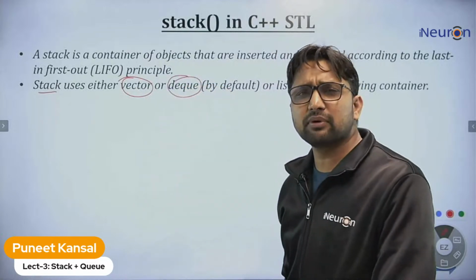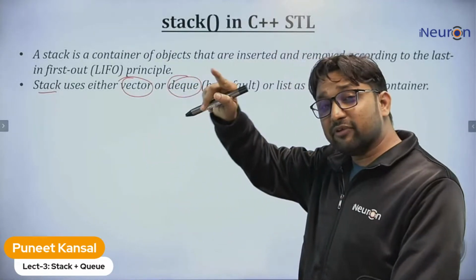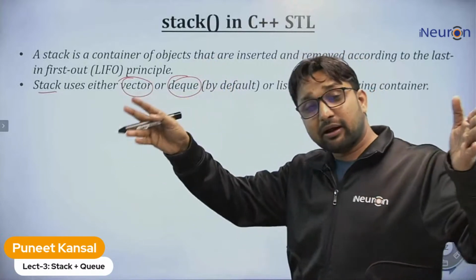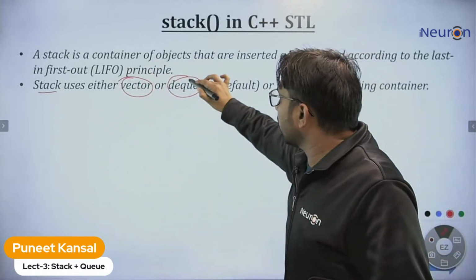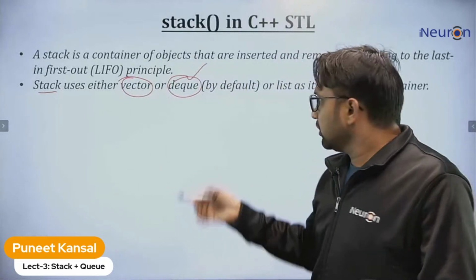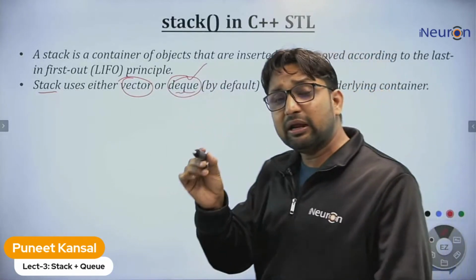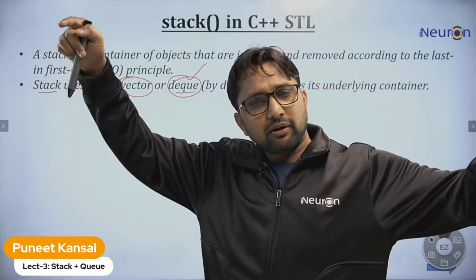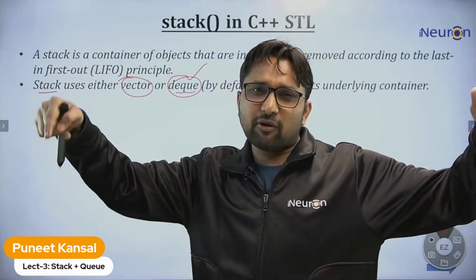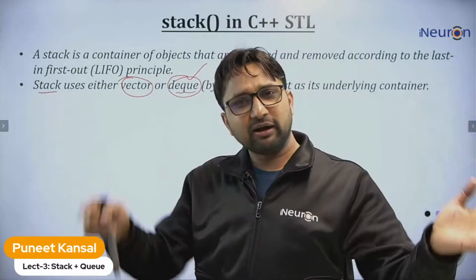DQ is a double-ended queue, in which we can insert at both ends and delete at both ends. Tomorrow we will cover DQ in much detail. Right now, notice that in DQ we insert elements from both ends, front and back, and delete from both ends, front and back.